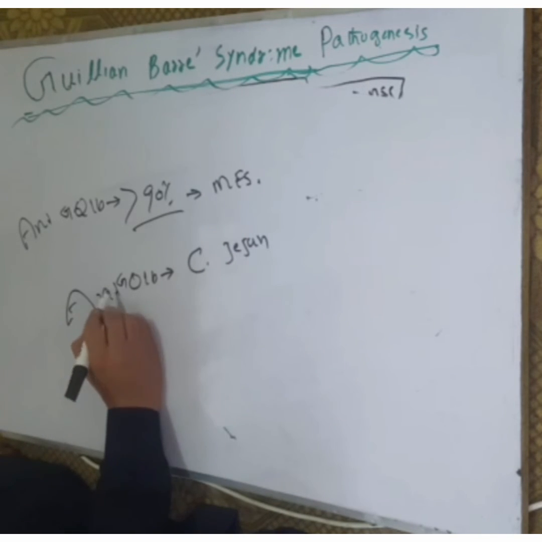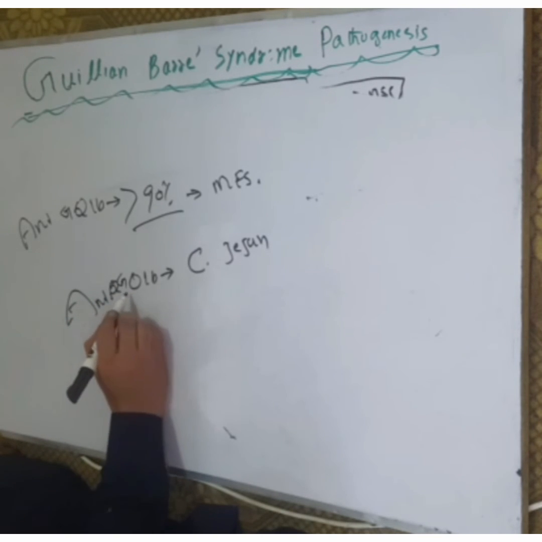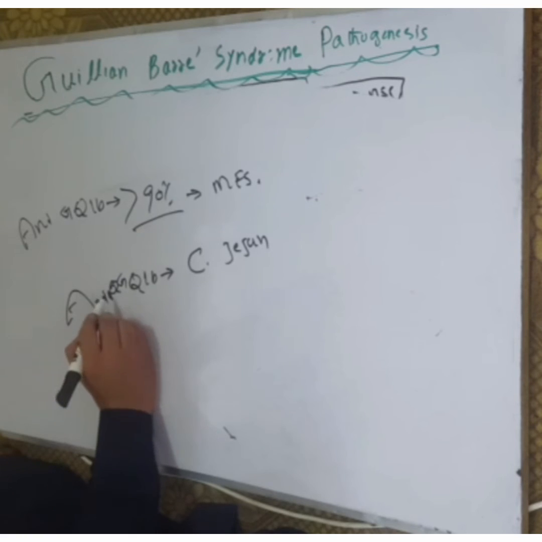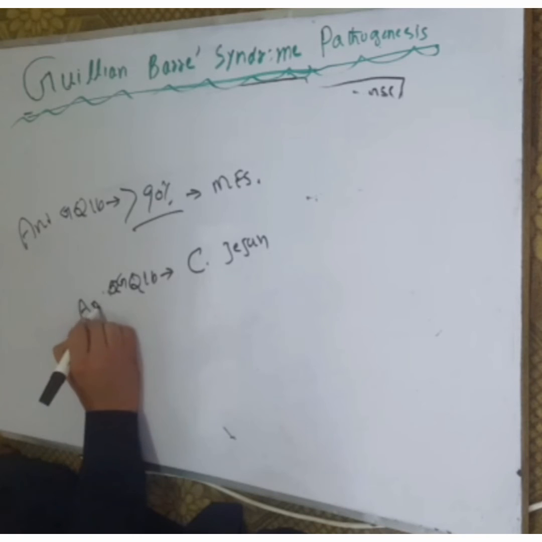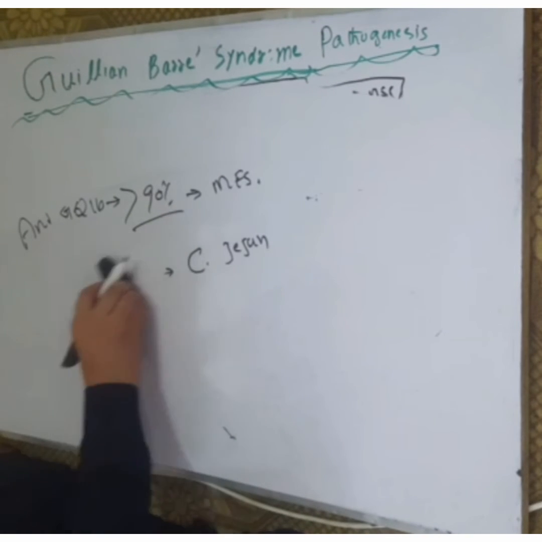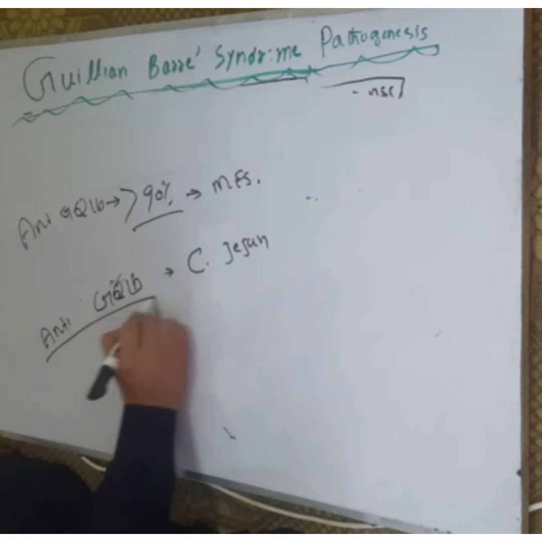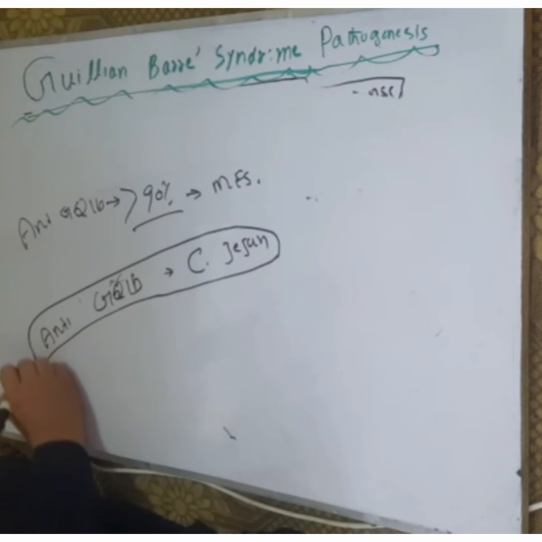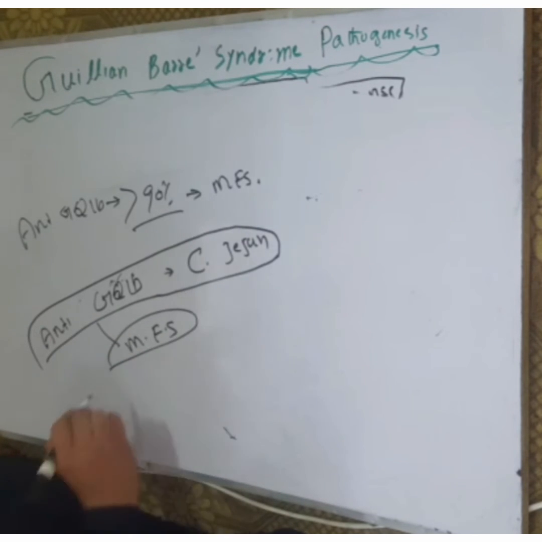Anti-GQ1b antibodies are formed and raised against Campylobacter jejuni, and they are isolated from patients with Miller-Fisher syndrome.